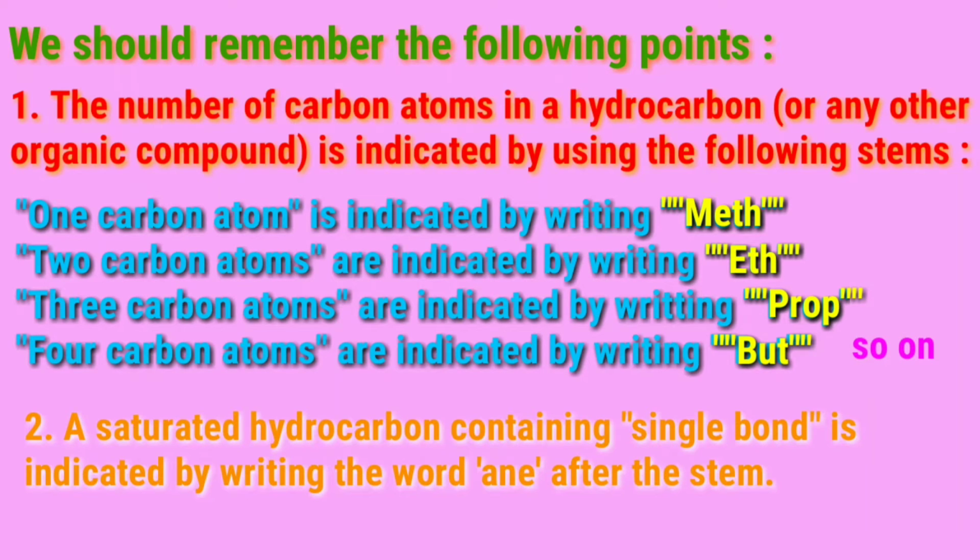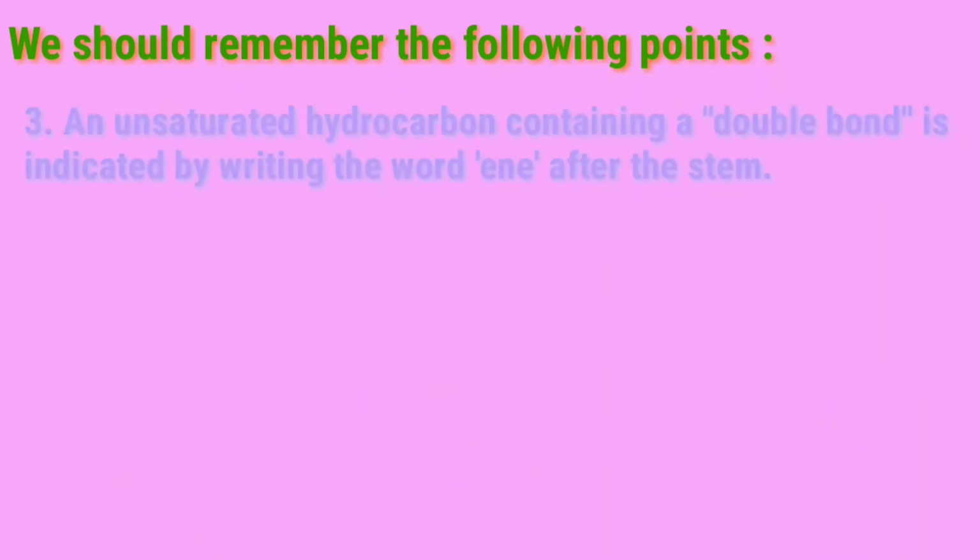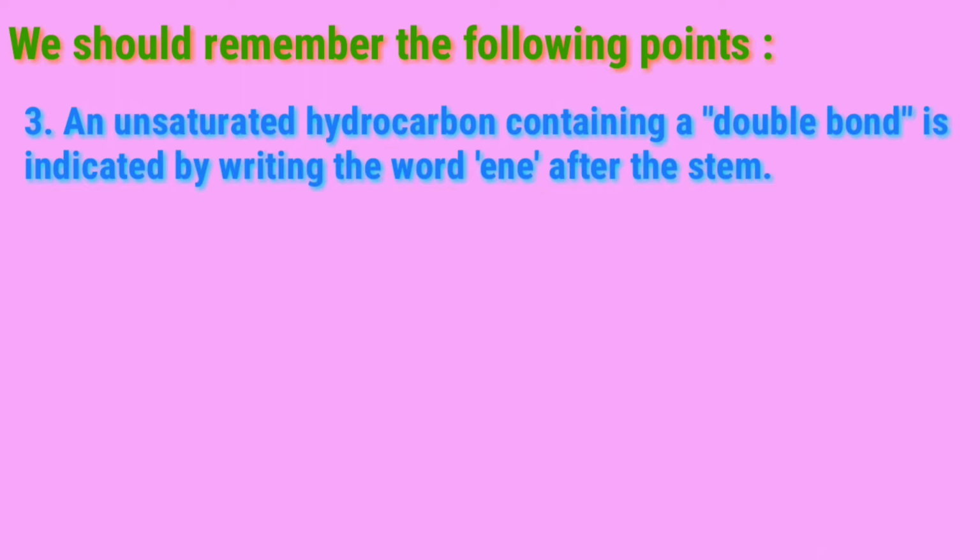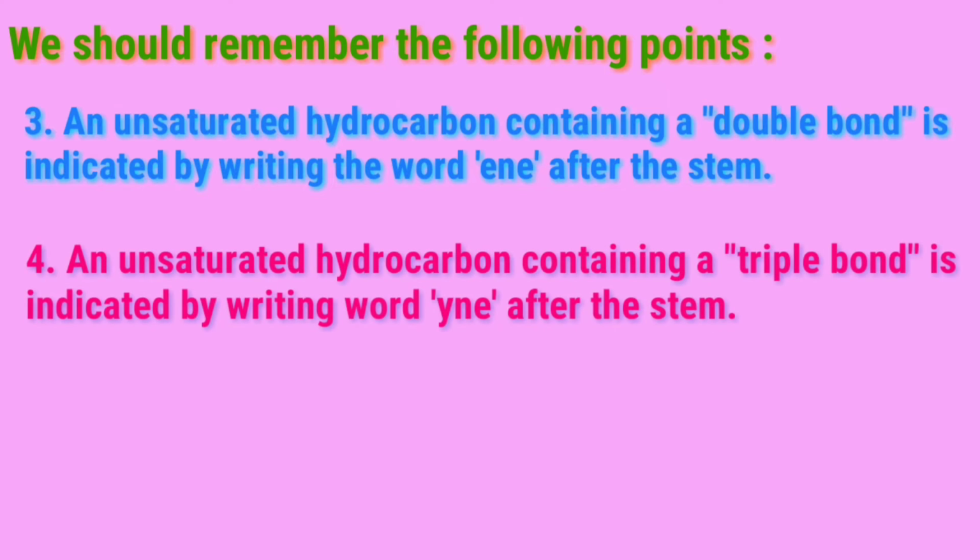A saturated hydrocarbon containing single bonds is indicated by writing the word ane after the stem. An unsaturated hydrocarbon containing a double bond is indicated by writing the word ene after the stem. An unsaturated hydrocarbon containing a triple bond is indicated by writing the word ine after the stem.